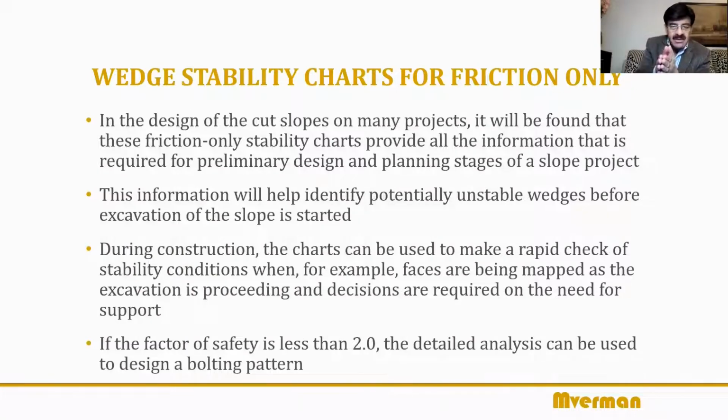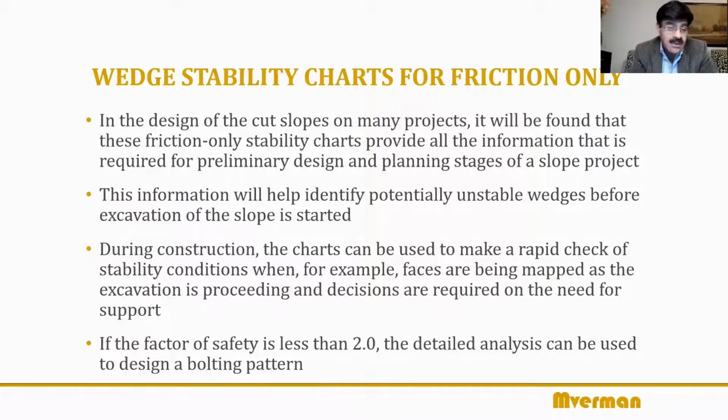Now, as I mentioned, when you are designing a cut slope for projects, these friction only charts or the formula that you saw give you all the information that you need for the preliminary design and planning of the project. At that stage, you can identify potentially unstable wedges or the stretches of the alignment which would require more analysis and therefore more investigation. So that's how you plan, rather than either doing extensive investigations all along the alignment and worse, not doing it at all, thinking, oh, who will carry out so much investigation? We'll go by experience. So this is a good way out of that. But that's during the preliminary stage and the planning stage.